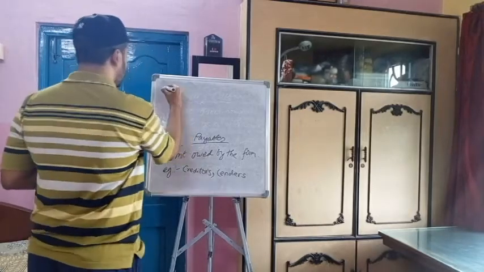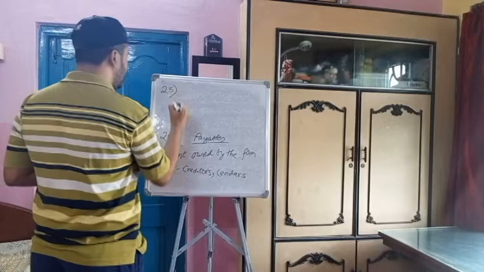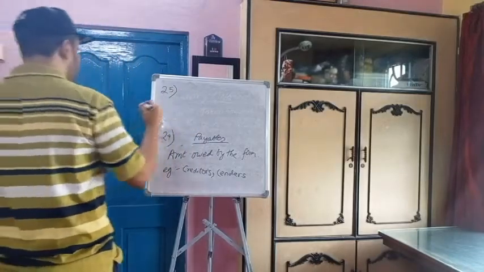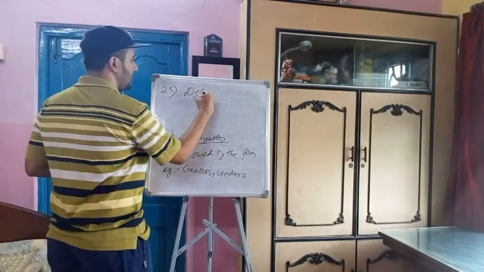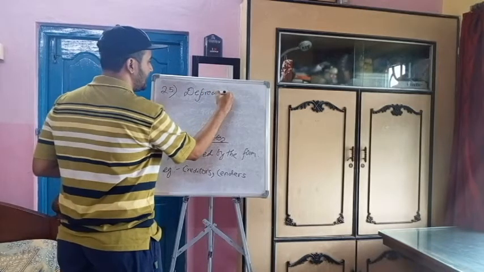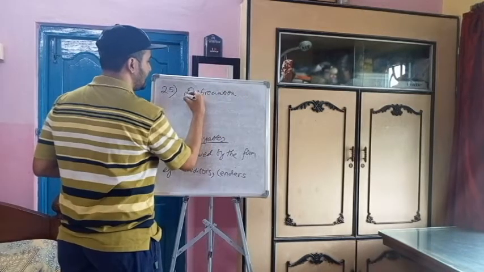And the last for today, of the basic accounting terms, is depreciation. We have a whole chapter based on this, depreciation. So what is depreciation?